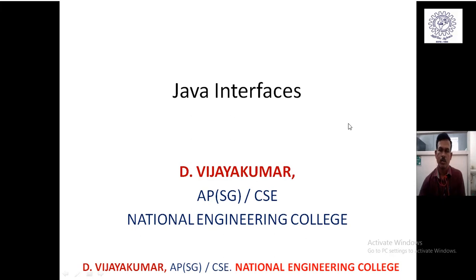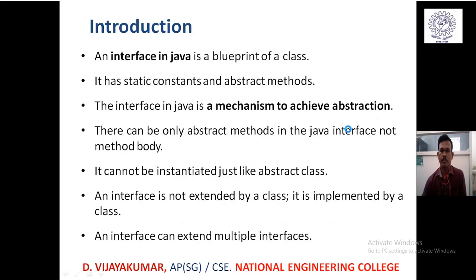Interfaces. As we have already discussed Java abstract classes, in continuation with Java abstract classes, we go for Java interfaces. Interfaces allow full abstraction in Java, whereas abstract classes may or may not have the abstract definition of an individual single method or multiple methods to create abstraction, whereas an interface can create full abstraction in an object-oriented concept.